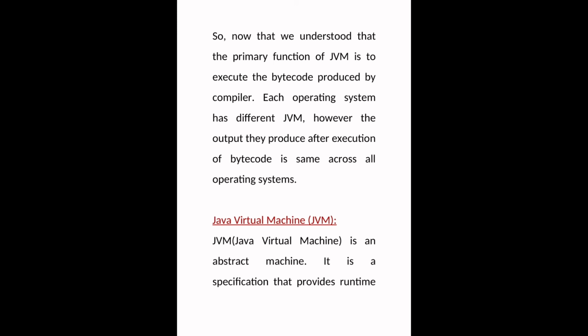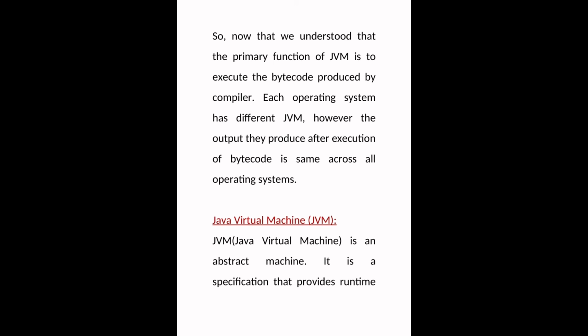Windows, Macintosh, Linux, these operating systems have different Java virtual machine software. However, the output they produce after execution of bytecode is the same across all operating systems.